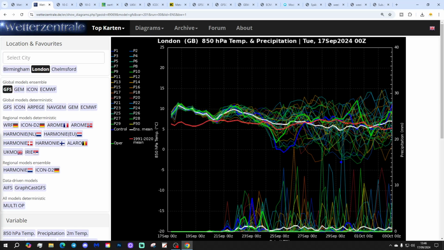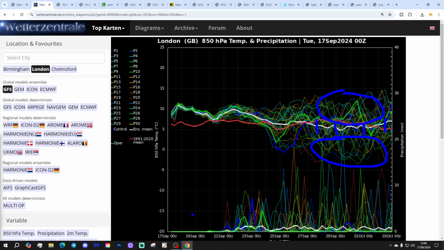Albeit there is a lot of scatter within that. So of course we have got the cooler ensemble members down here, but we can't discount these warmer ensemble members up there. So when we get to the very end of September and the start of October, it is a little bit more uncertain where we go with the temperature. But even with the scatter, we do see that the white line is cooling off a little bit. That of course is the ensemble mean.